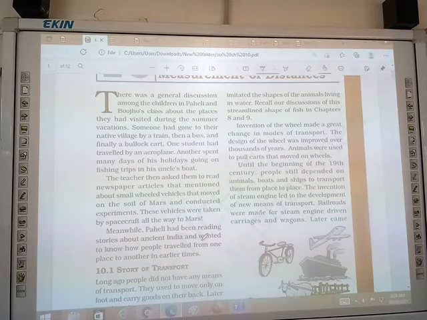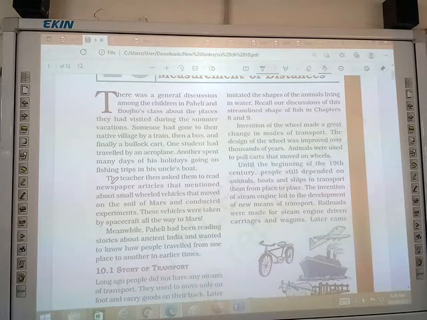Meanwhile, Paheli had been reading stories about ancient India and wanted to know how people traveled from one place to another in earlier times. Yes, sit down. The teacher then asked them to read newspaper articles.